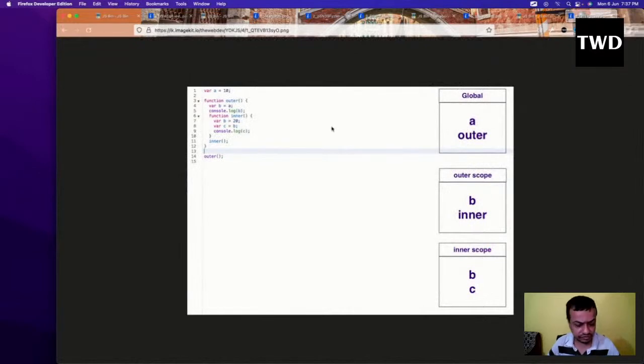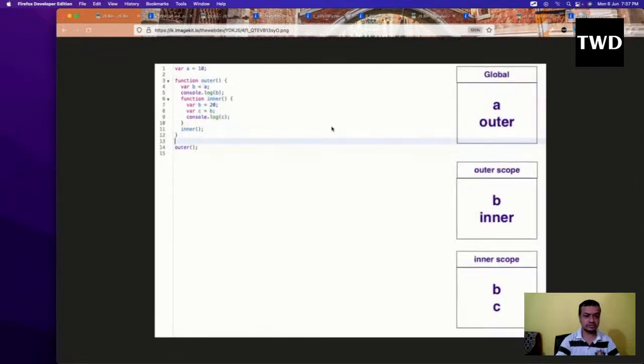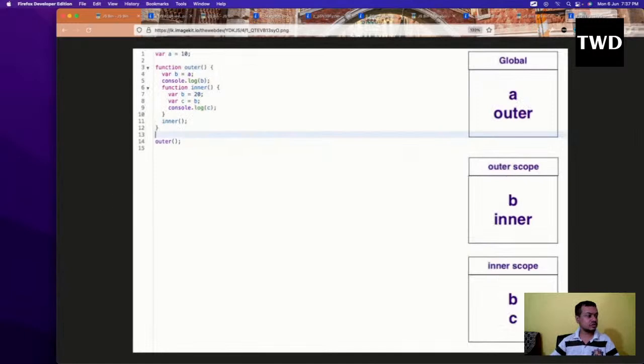For that, first we'll understand this in this way. Let us see why the compiler runs. Let us see the example. So here when the compiler runs, the global scope will be created, and in this global scope we'll have this a.